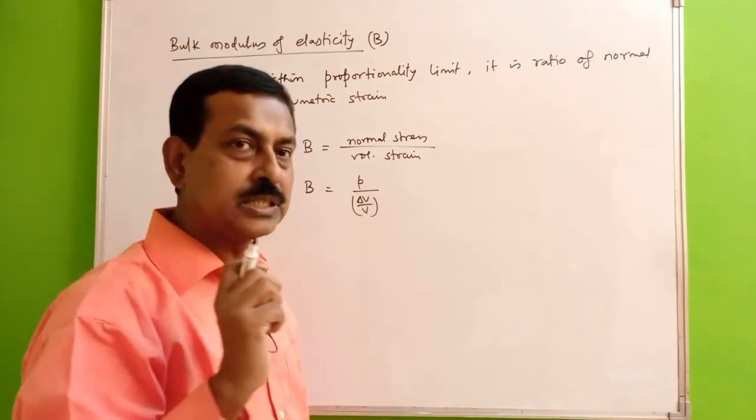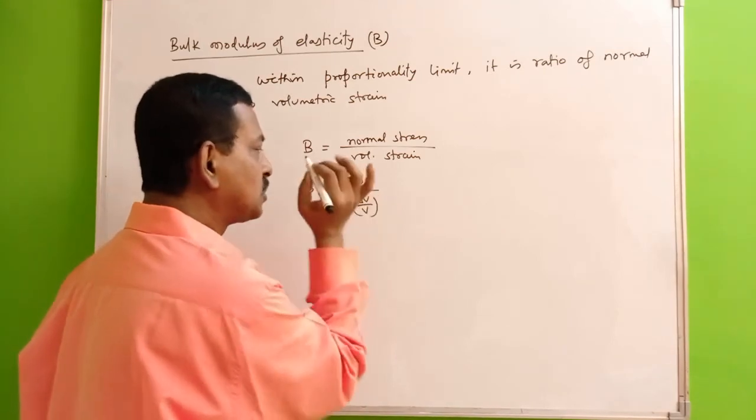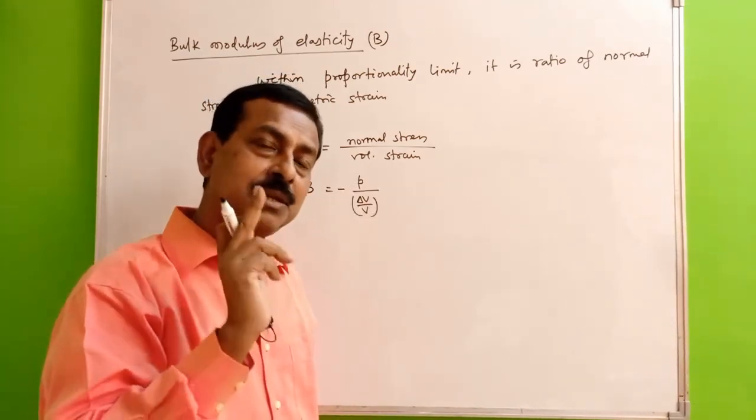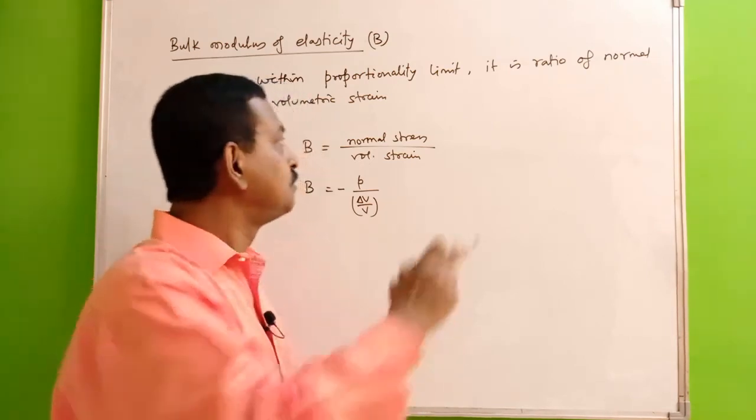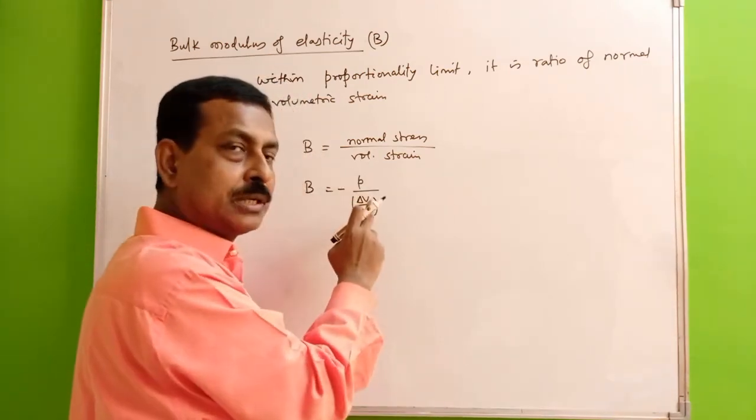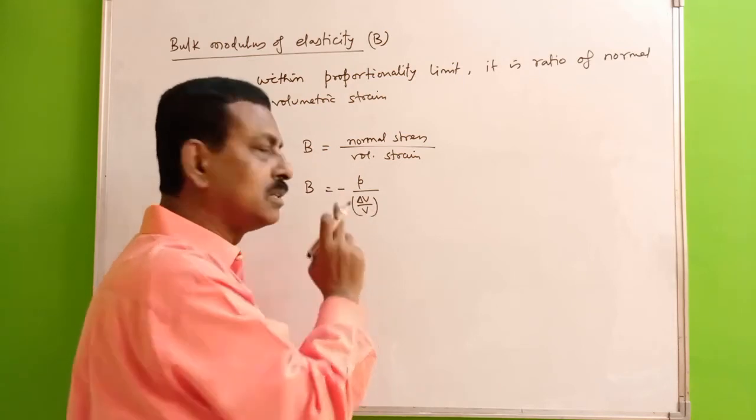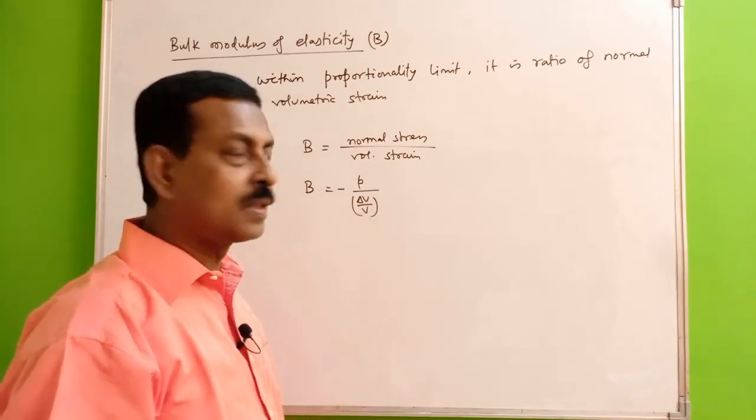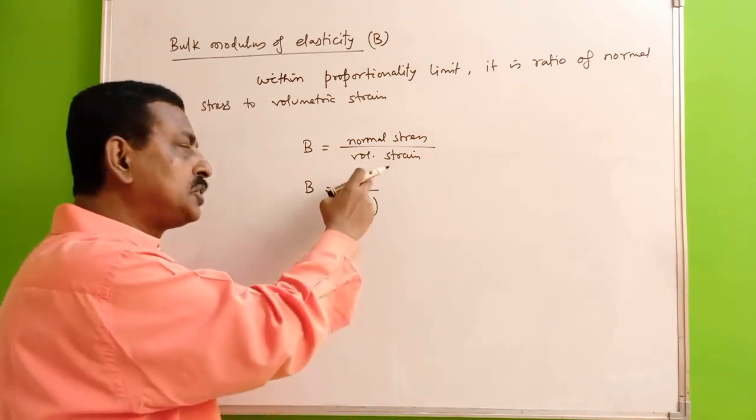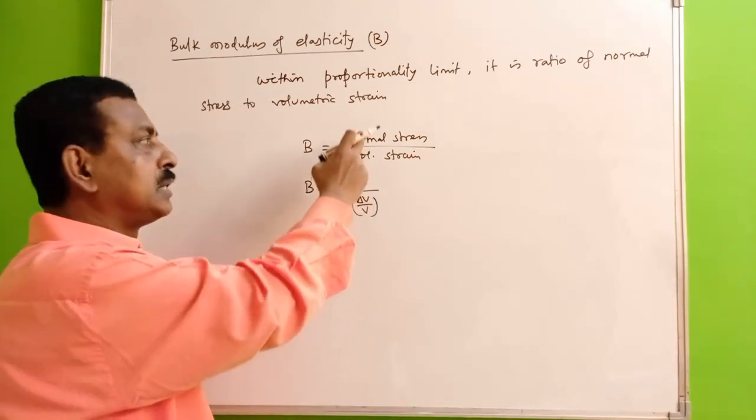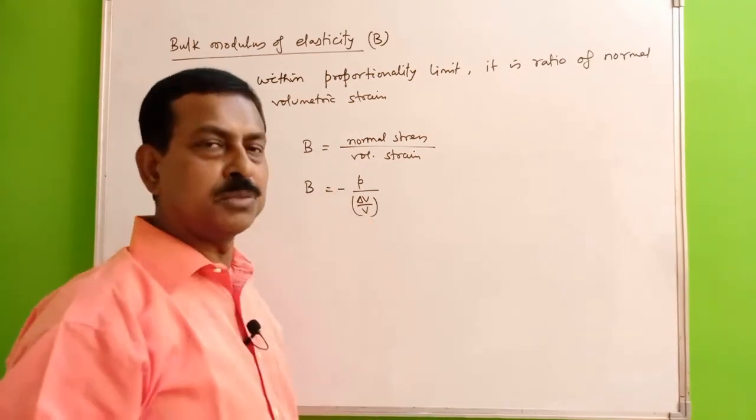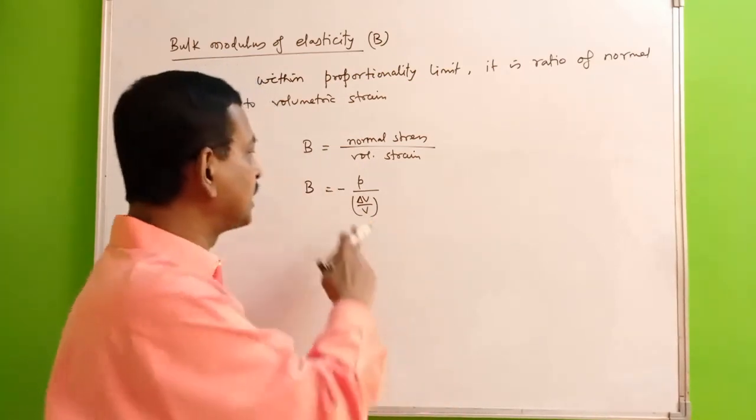Here you can notice there will be a negative sign there. This negative sign is simply indicating that an increase in pressure will cause a decrease in the volume, or vice versa. So here, if you are changing the pressure, that is the normal stress, increasing it, there will be a decrease in the volume of the body. So that is why this negative sign is there.